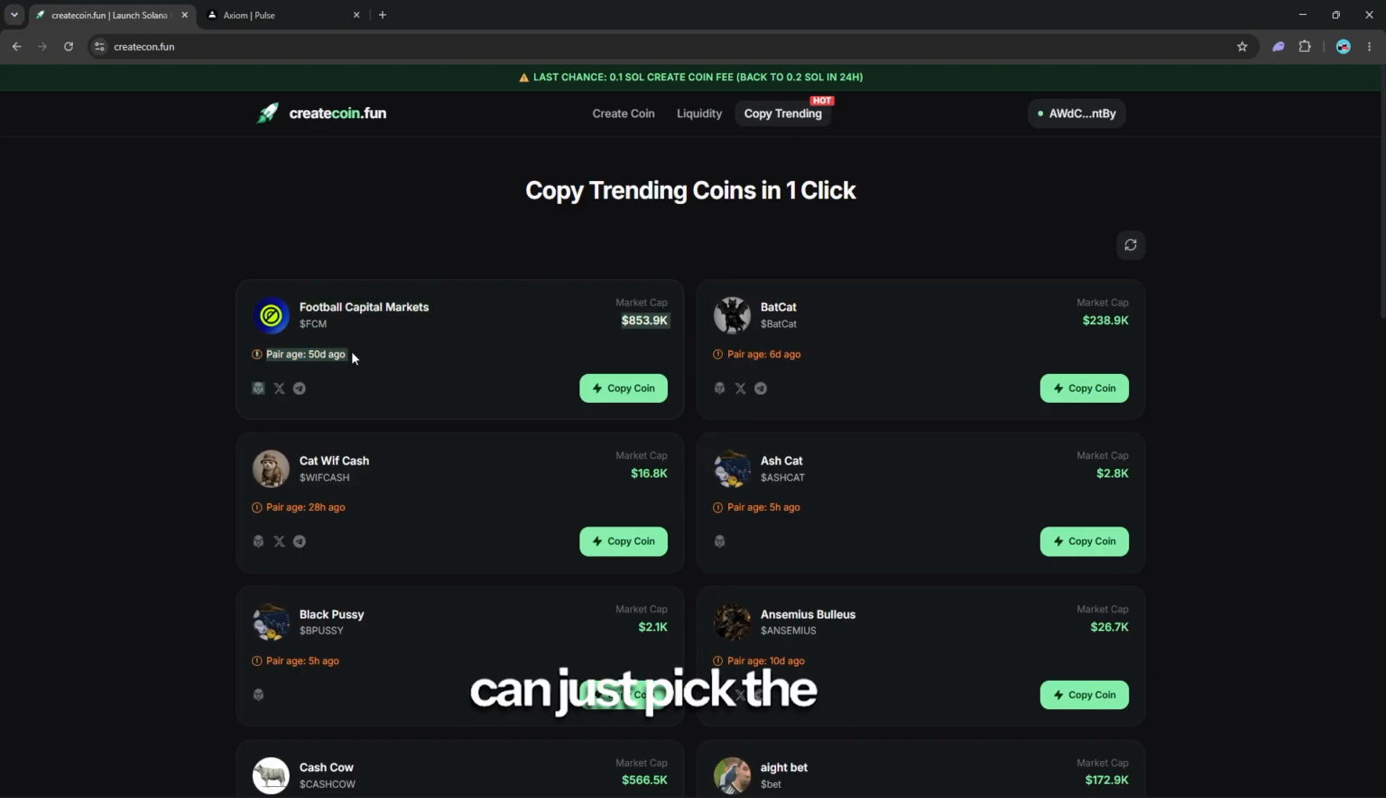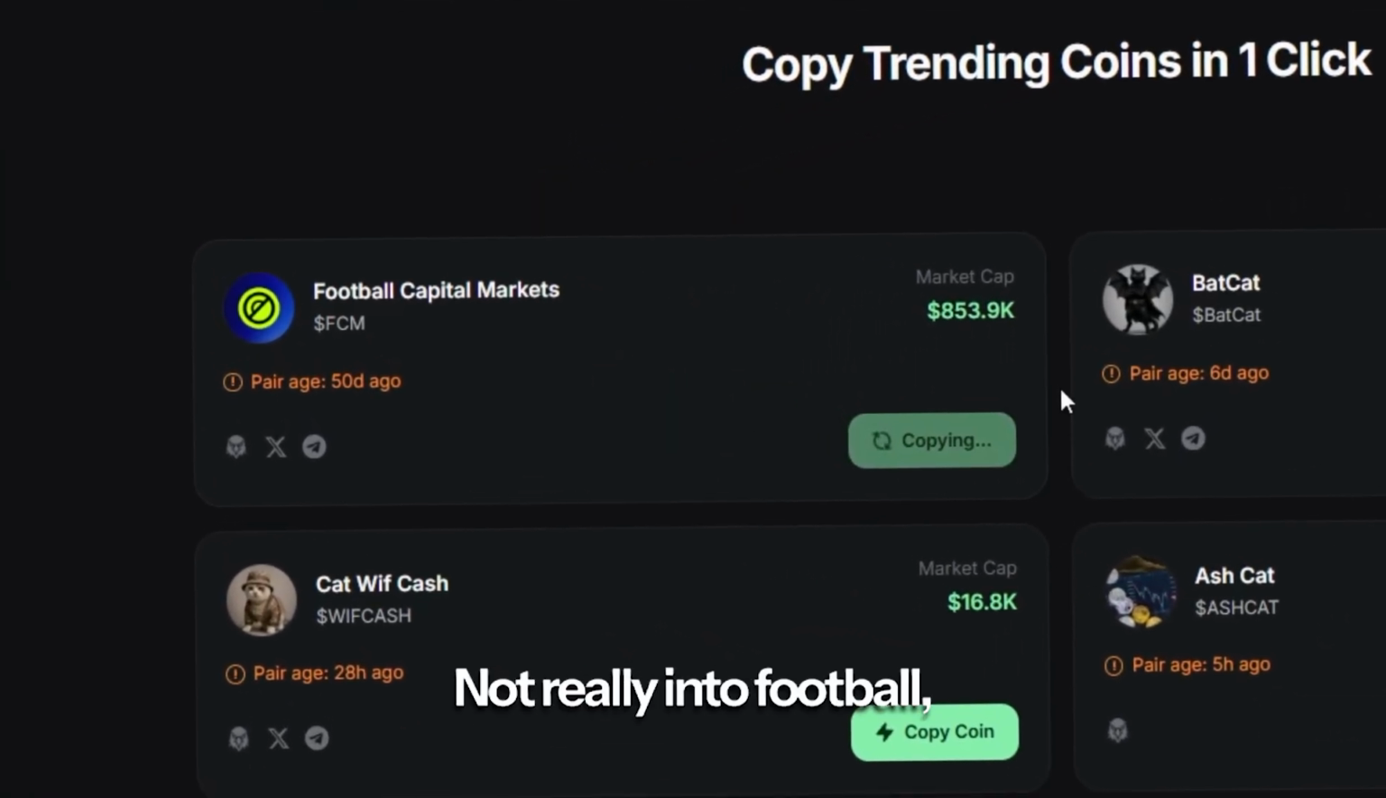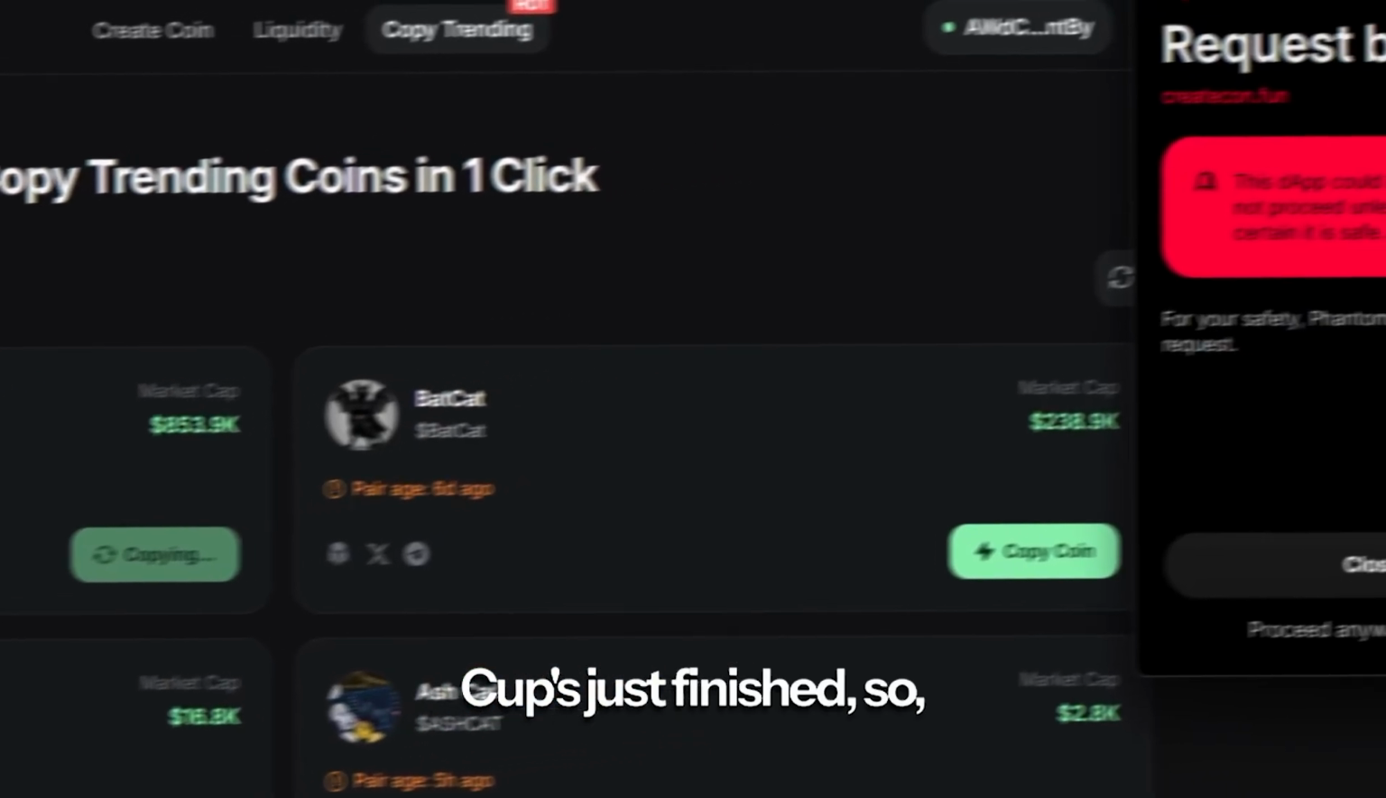To be honest, if you're going to follow the method exactly how we've done it today, you just pick the one you like the look of. Yeah, let's pick this football capital markets. Why not? Let's do that. Not really into football, but hell with it. The World Cup's just finished, so let's get on with it.